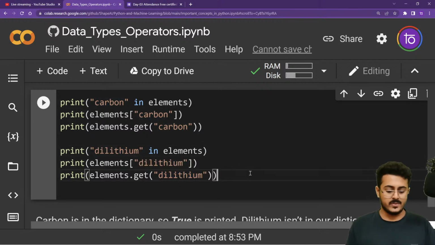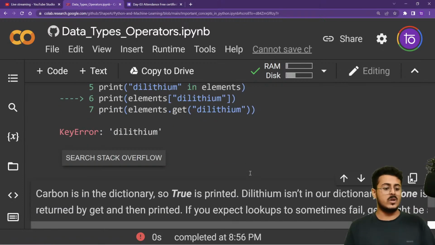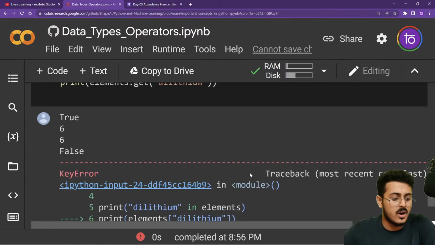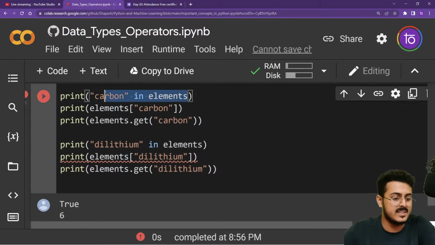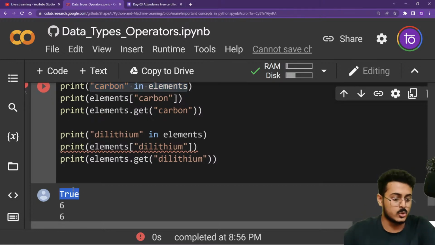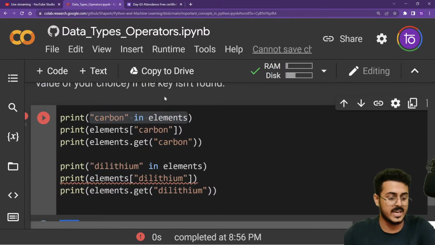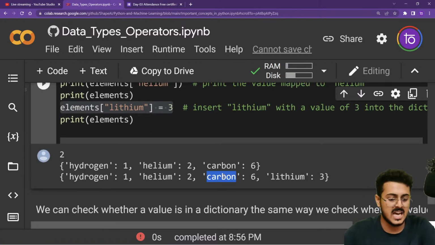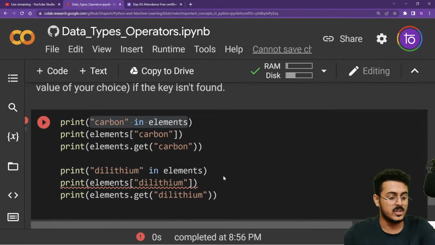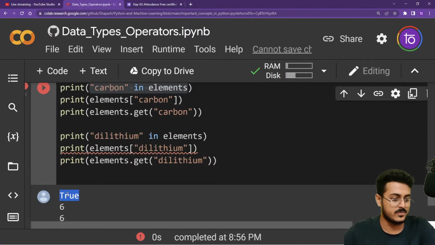Let's see what happens right over here, guys, and which one we should prefer. First of all, is carbon present in elements? Yes, true, carbon is present in elements. We're using carbon in elements, the membership operator. As you're able to see, carbon is present in elements right over here, so we're getting true as our answer. The first one is true.